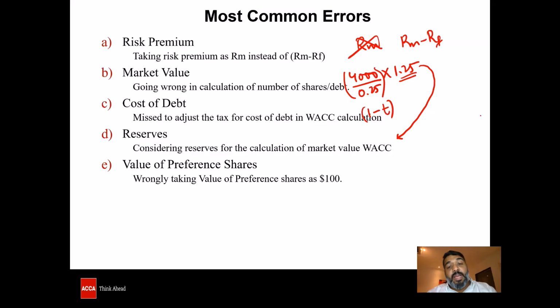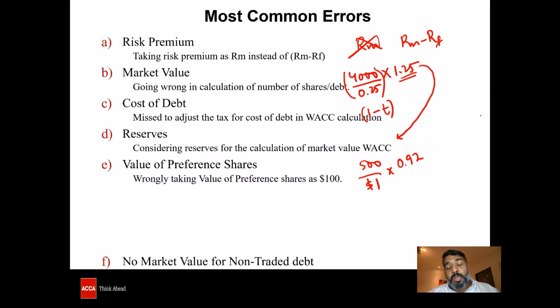And then, as far as the value of preference shares, several times we see students taking the nominal as 100, which is not the case. It is mostly $1. It is supposed to be not divided by 100 but divided by 1, and in our last question it is multiplied by 0.92, which is the market value. So ensure and check what the market value is.